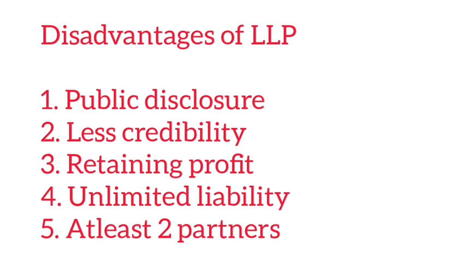Then retaining the profits. That is, the profits cannot be retained in the same way as in the case of a company. All the profits earned have to be distributed immediately without retaining them for the future. Then unlimited liability. I told you the liability is limited, but in the case of fraud, the liability of the partners becomes unlimited. That is also a disadvantage. Then a limited liability partnership must have at least 2 members. If one member leaves the partnership, the LLP has to dissolve. They have to stop. That is also one of the disadvantages.